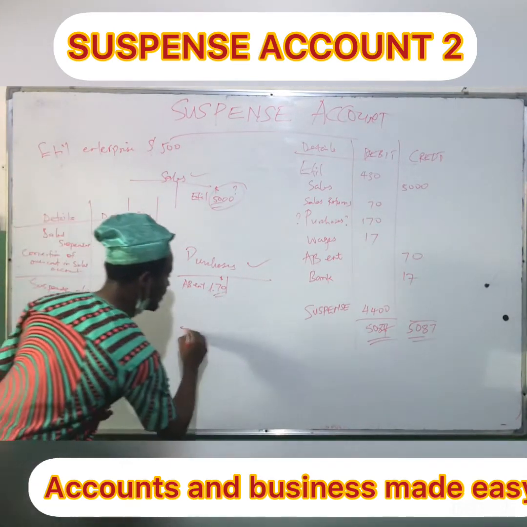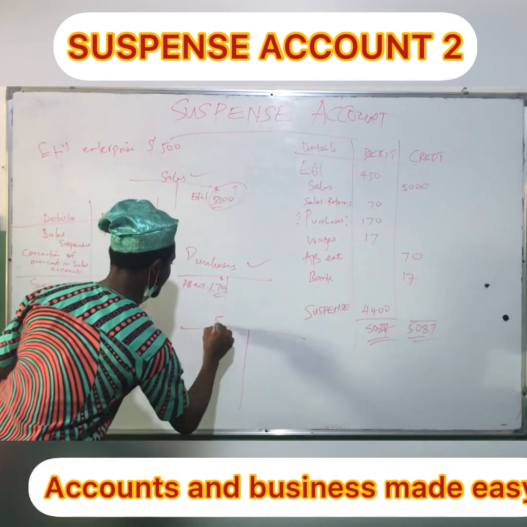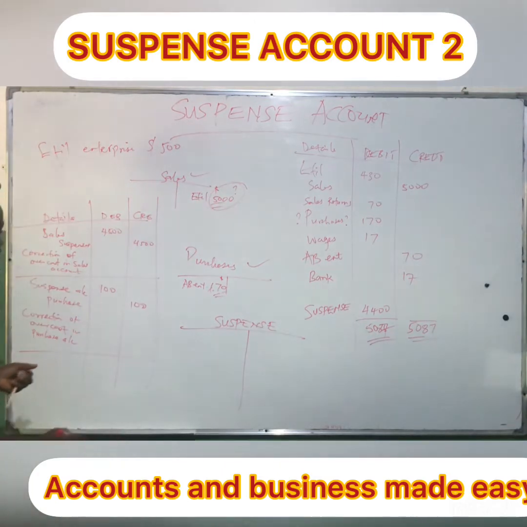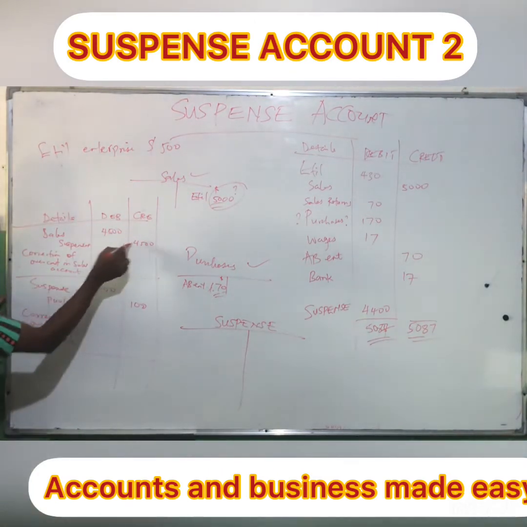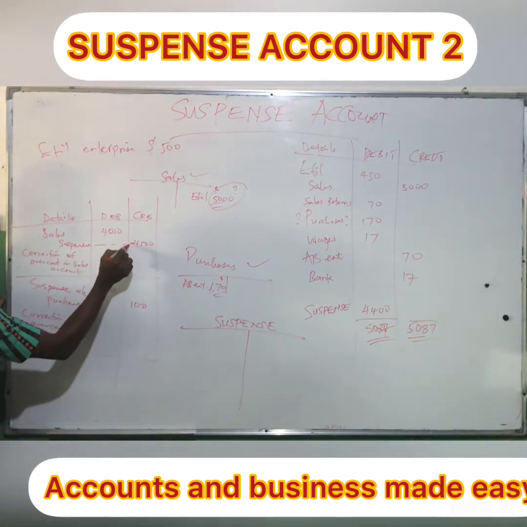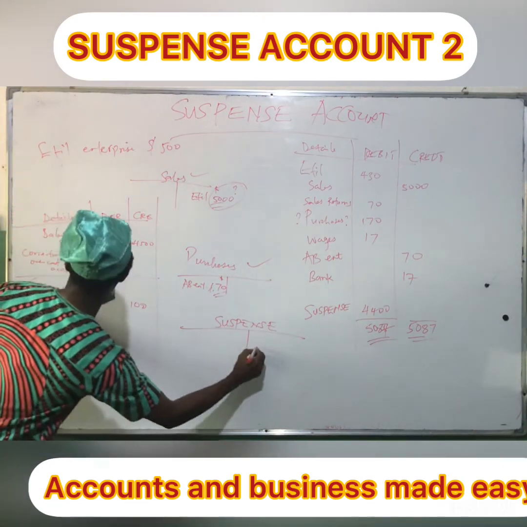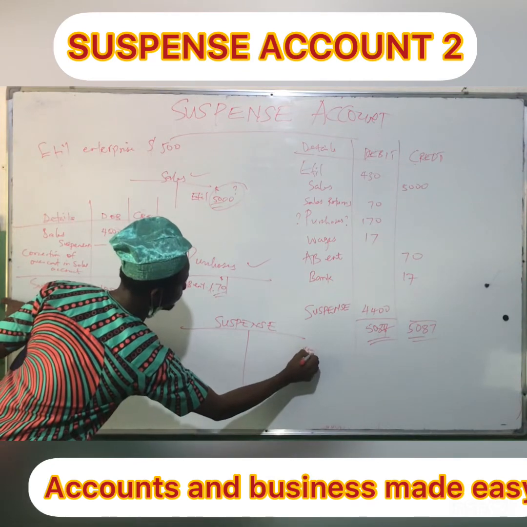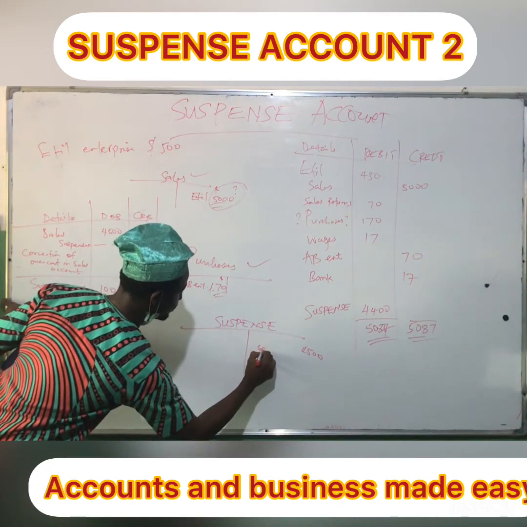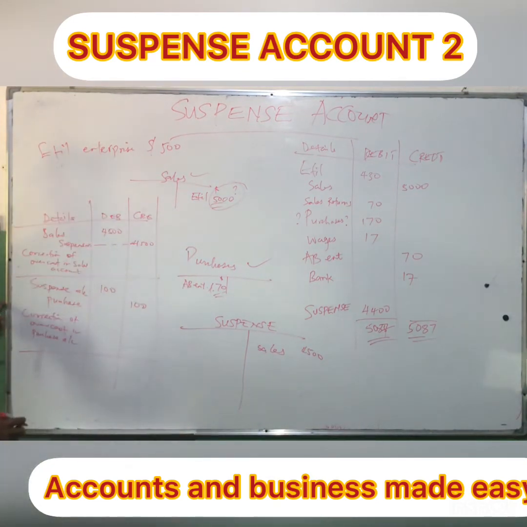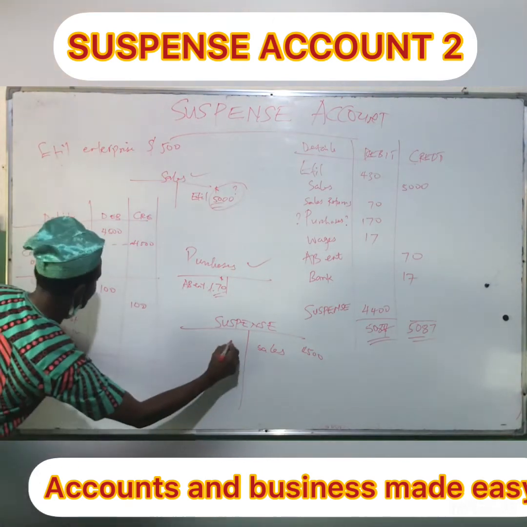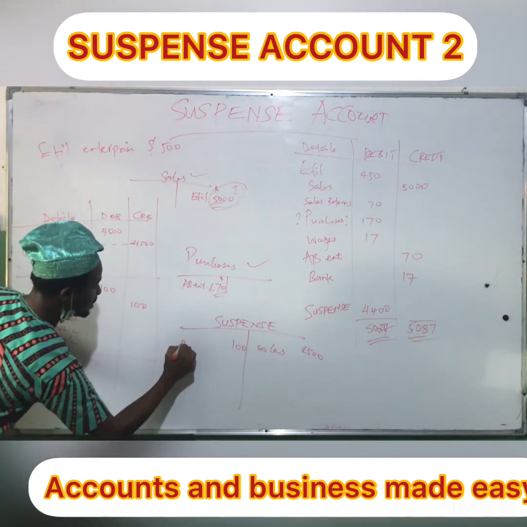It's very easy. Suspense account. Now, here we have suspense in the credit side. So the corresponding entry is sales, and that is 4,500. We also have suspense in the debit side here, and the corresponding item is purchases, 100.